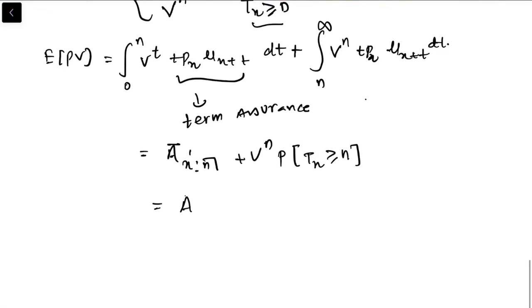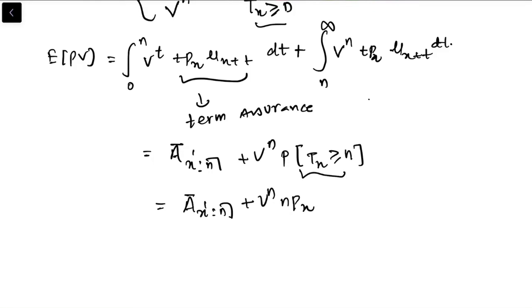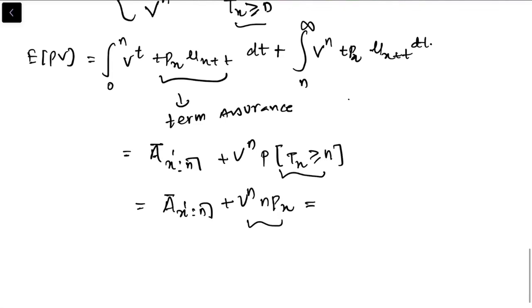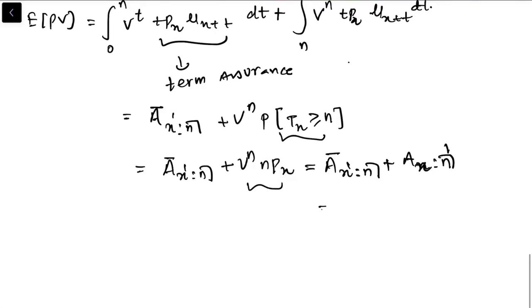So now this is a bar x dash n plus vn times npx, and this is nothing but the pure, so a bar x dash n plus ax n, and we have a notation for this, a bar x n.